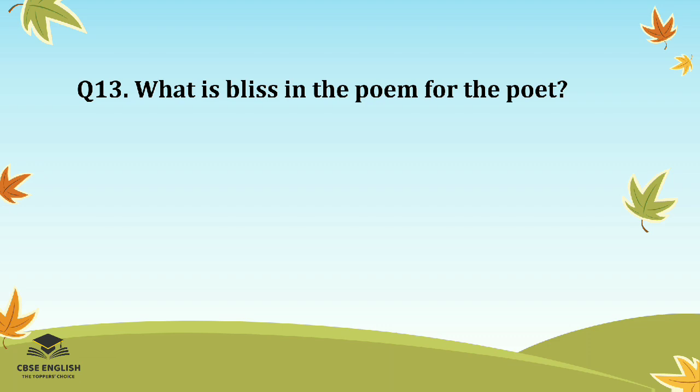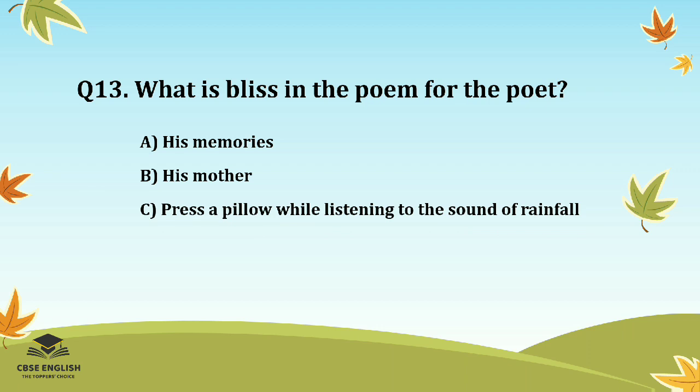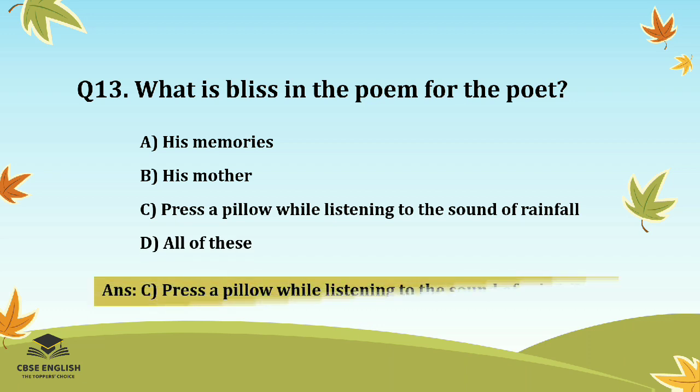Question number 13. What is bliss in the poem for the poet? Options are his memories, his mother, press a pillow while listening to the sound of rainfall, or all of these. And the correct answer is press a pillow while listening to the sound of rainfall.